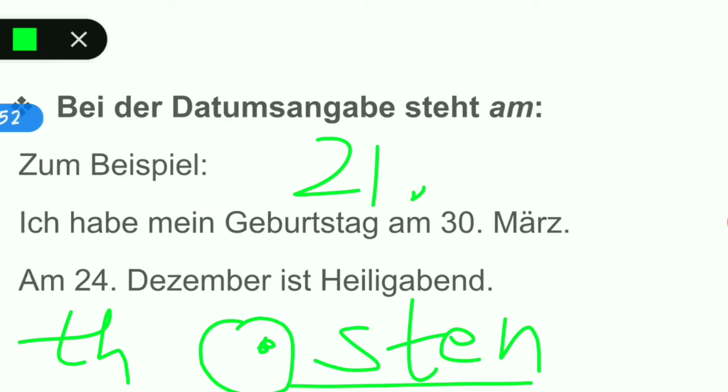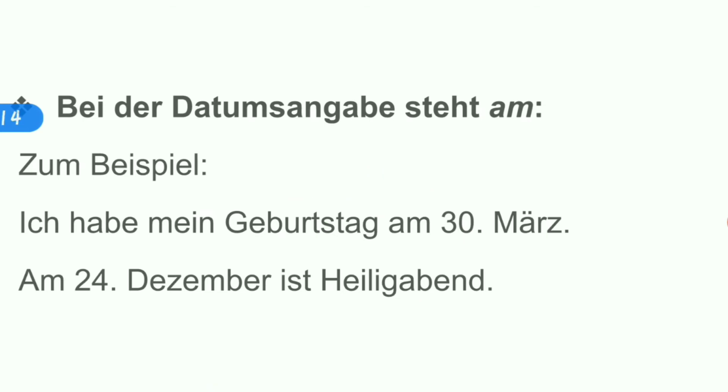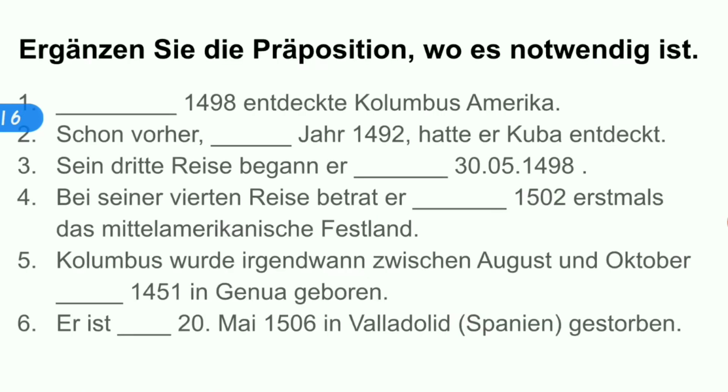There is another example. Am 24., because there is a dot. Am 24. Dezember ist Heiligabend. Heiligabend means Christmas Eve. So the evening before the Christmas, right? So it's a Christmas Eve. And this was the end.